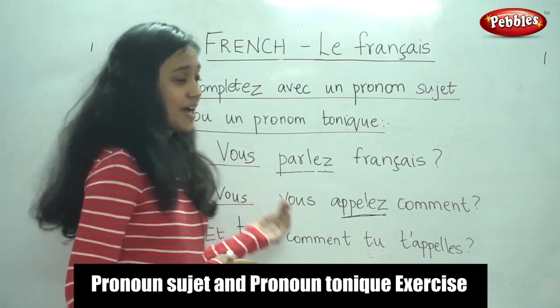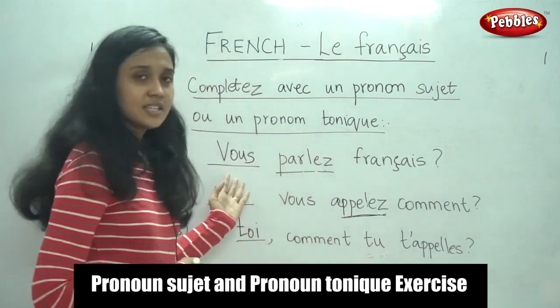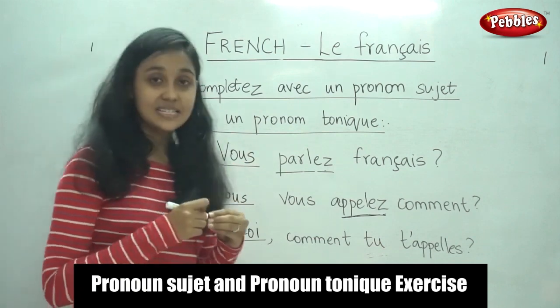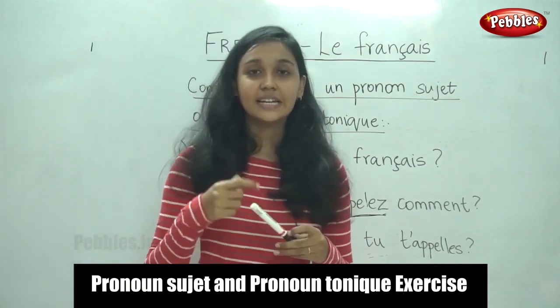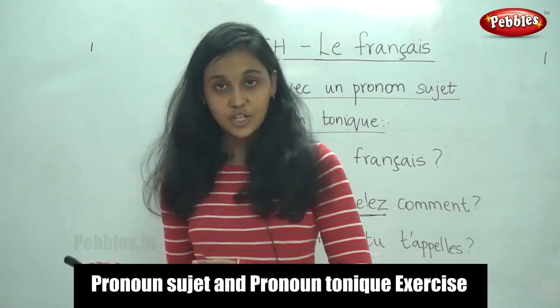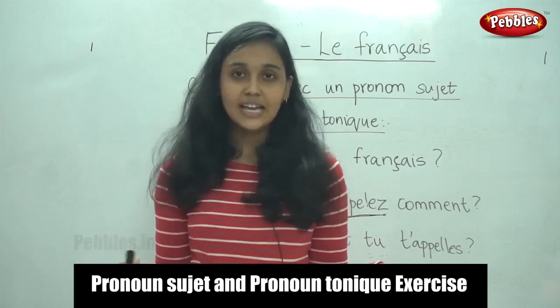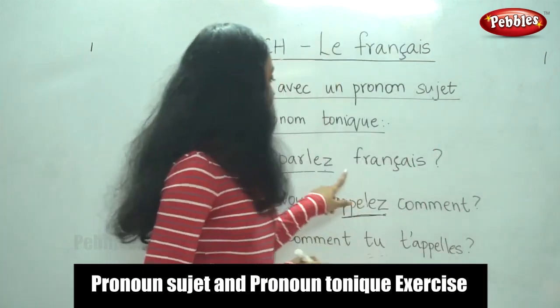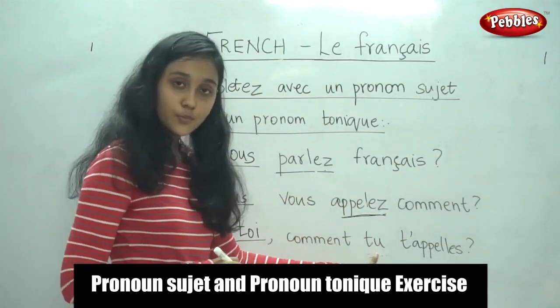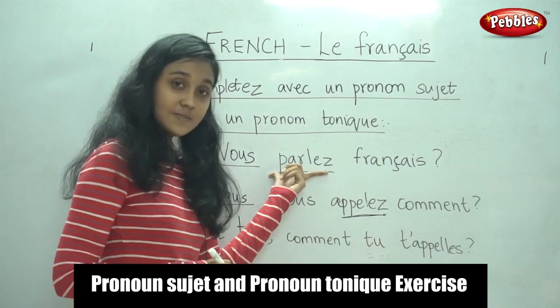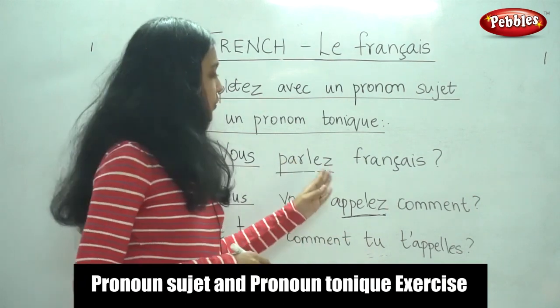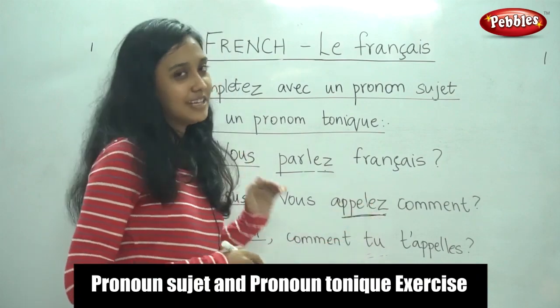So, you can keep practicing. There are many sentences that use subject pronouns and pronoms toniques. Try to understand the sentence. Try to see what needs to be filled in, whether it is a subject pronoun or a pronom tonique, and then look for hints in the sentence. In the sentences, we either have a subject pronoun or we have verbs that are conjugated for the respective subject pronoun. So, we can take these hints and fill in the blanks.